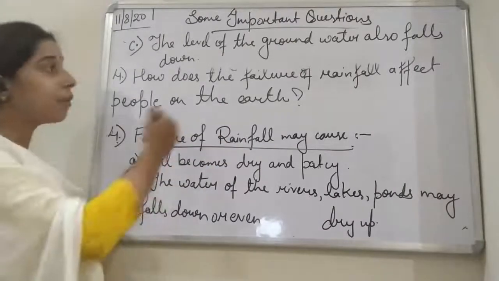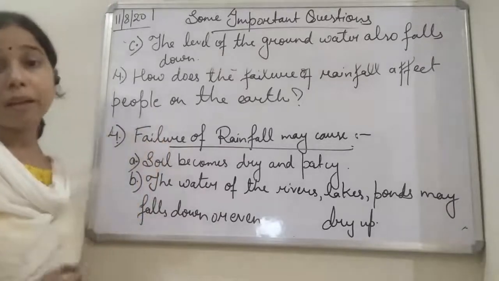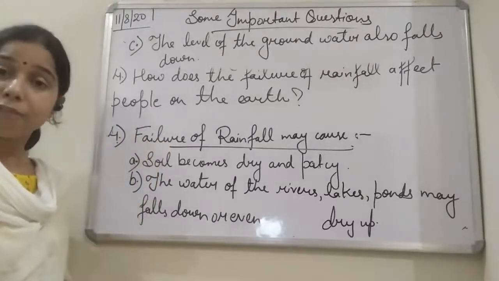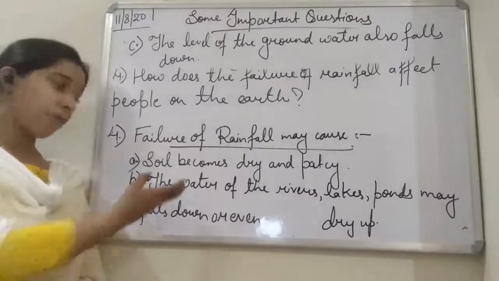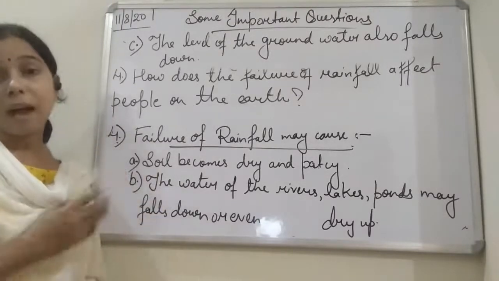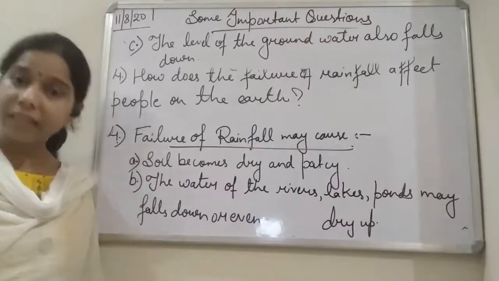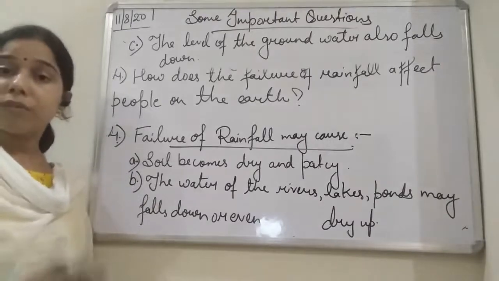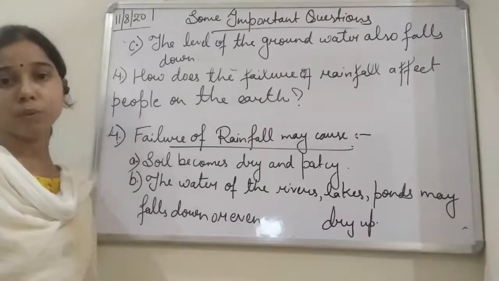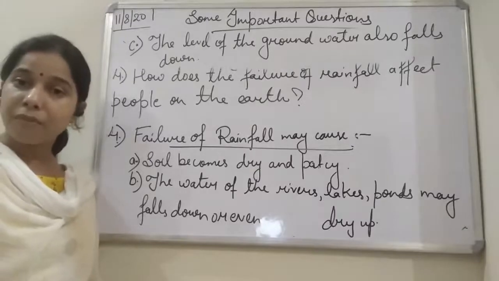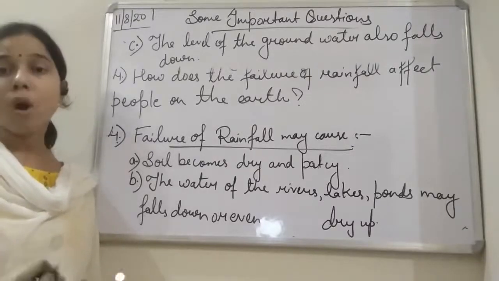Also, student, we can write other points, like just because of less rainfall, less water will be present in the soil, and ultimately it will affect irrigation also. So it will cause the shortage of food. So scarcity of water plus shortage of food also occurs.